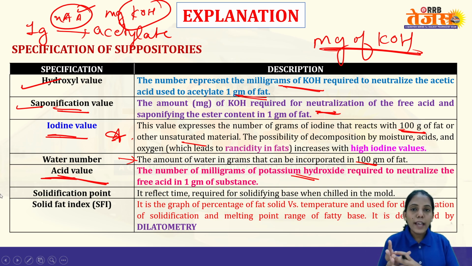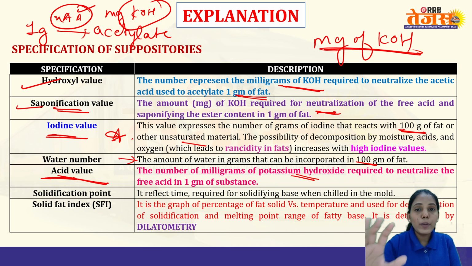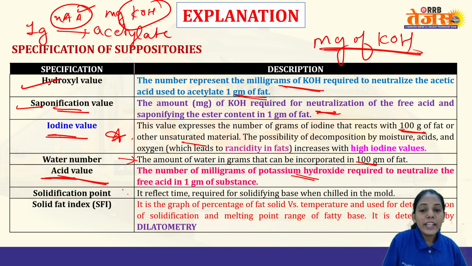Solidification time. As you know, suppositories melt at body temperature, 37 plus or minus 0.5. The solidification point tells us at what temperature or how much time it requires to solidify. When you prepare it, it will be liquid, and when you add it into the mold, it becomes solid. How much time it takes is your solidification point.